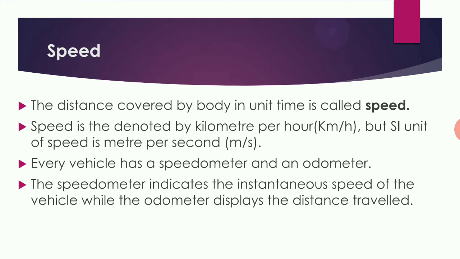Every vehicle has a speedometer and an odometer. The speedometer indicates the instantaneous speed, that is, how much distance is covered by a body in a unit time, and the odometer displays the distance traveled. The speedometer tells us the speed of the vehicle, whereas the odometer displays the distance traveled by the vehicle. So speed is distance covered by the body in a unit time.